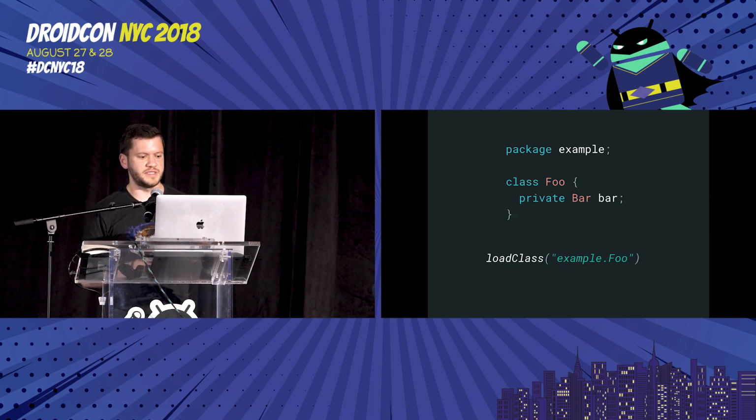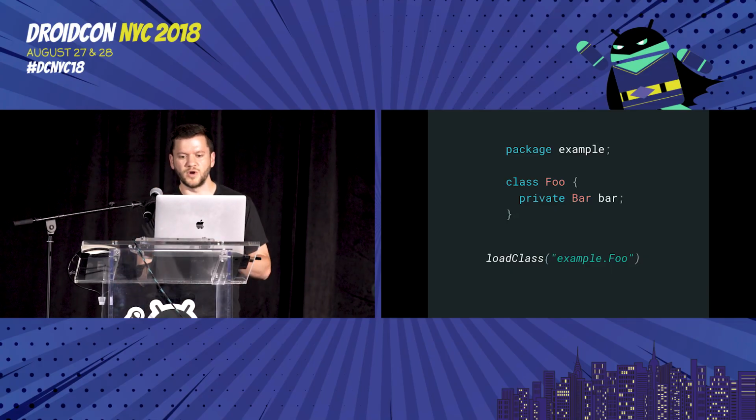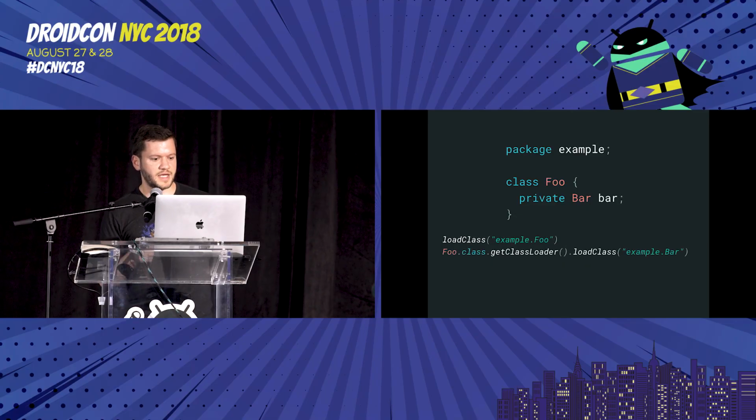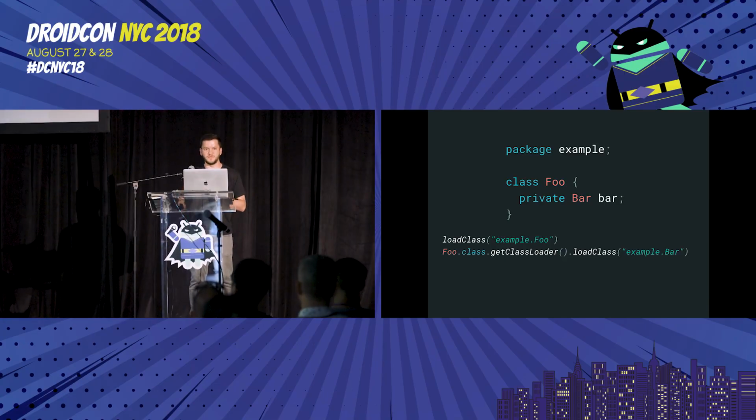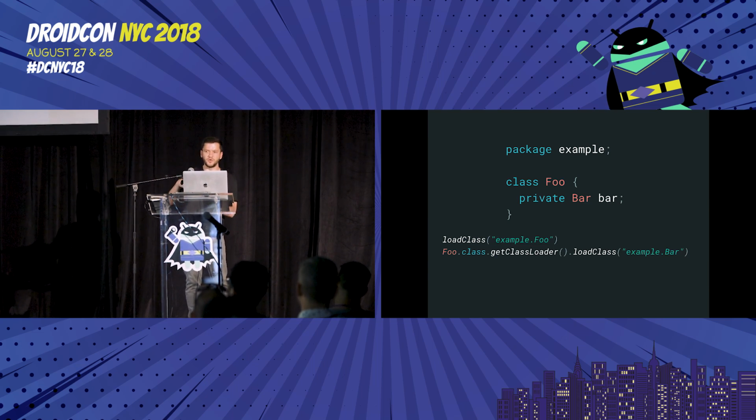But Foo isn't the only class here. Bar is also a thing, and it needs to be loaded as well. And when Bar is loaded here, it's loaded in the context of Foo. What I mean by that is that it actually goes through Foo's class loader to then load Bar itself. And it'll continue this transitively for any other classes that come through this. Note that this is done as code is hit, so it's not like you're going to hit everything up front. A good example of this is if you have an anonymous inner class with some methods in there, those methods are not strictly going to be hit whenever you load up the class that the anonymous inner class is instantiated in.